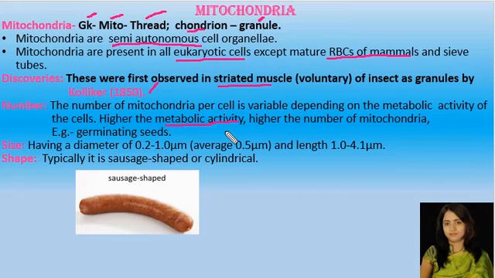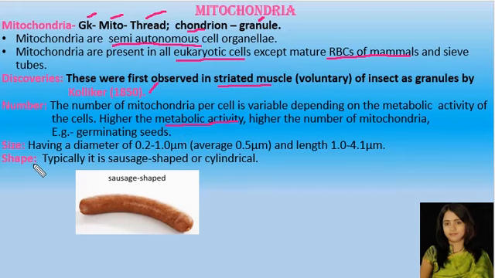Hence, in the cells of germinating seeds the number of mitochondria is more as compared to other cells. So the number of mitochondria per cell is variable depending on the metabolic activity of the cell.